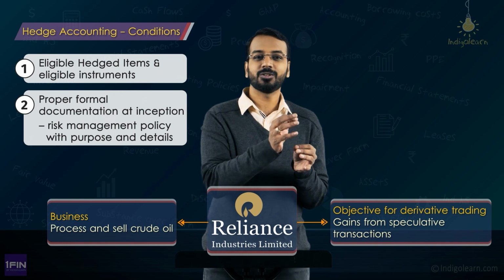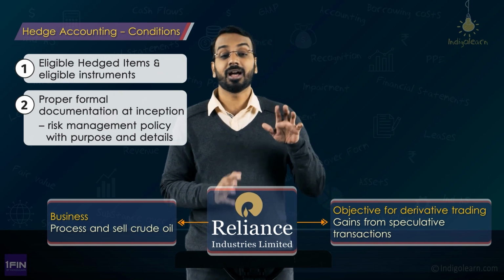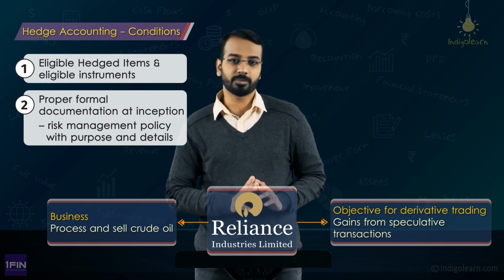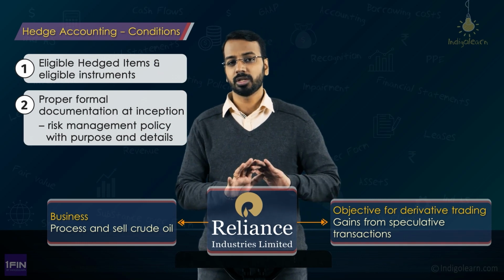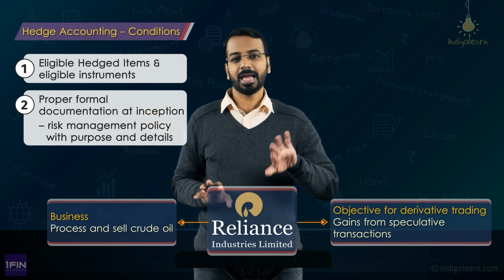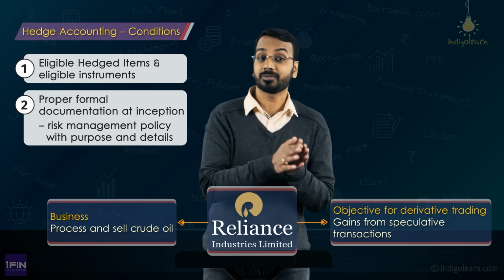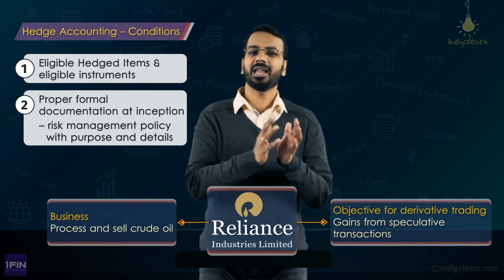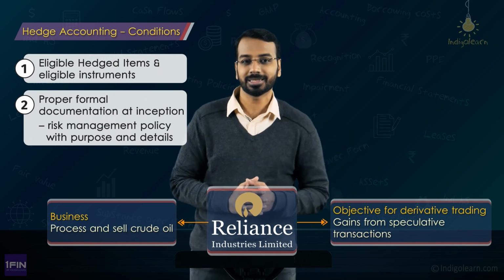If there are any speculative gains available, if I can make money by trading, I will make the gain out of the future and forward market. Okay, this processing part independently I will do, right? So this is my business. My business is to buy crude, process it, sell it in the market, and parallelly I also make money by entering into derivative transactions. Some part of the derivatives may be used for hedging, but largely my intention is to make money out of the derivative speculative future transaction.